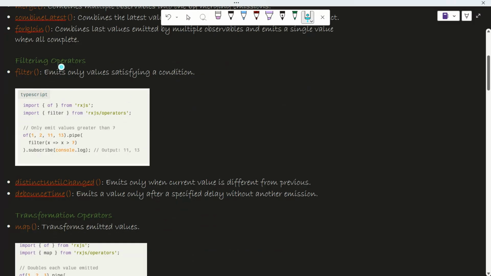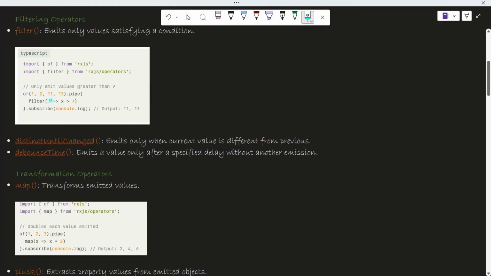Now we have filtering operations. These are important. This filter is very important. You use it every time in any code, because you want to filter your data on the basis of some conditions. So you have an array and you want to emit only specific things which fulfill that condition. Like here in this code snippet you can see that of is used for creating this observable.